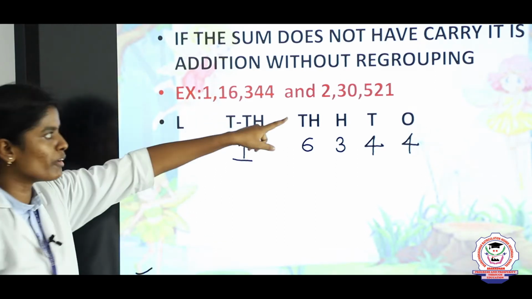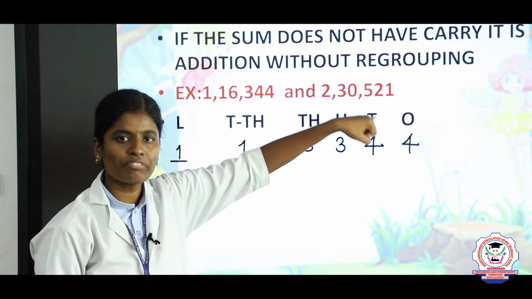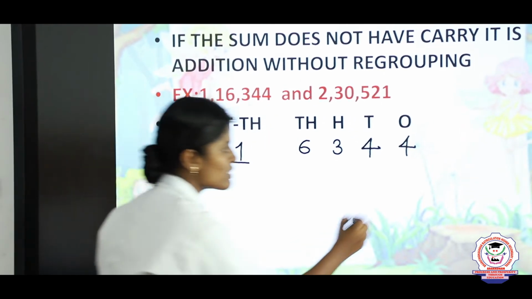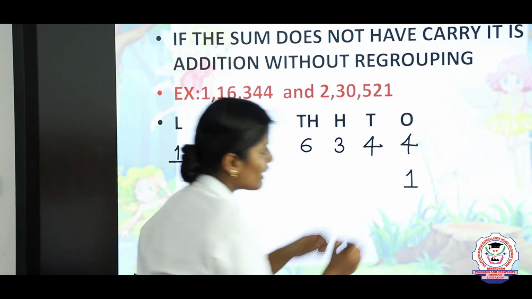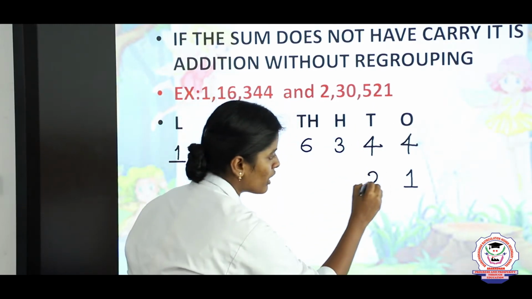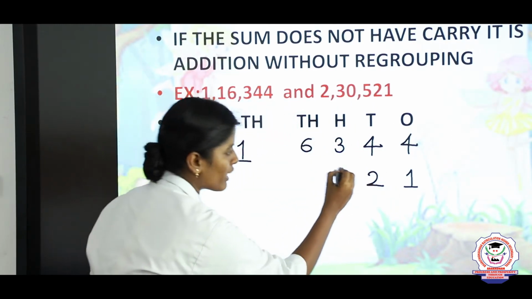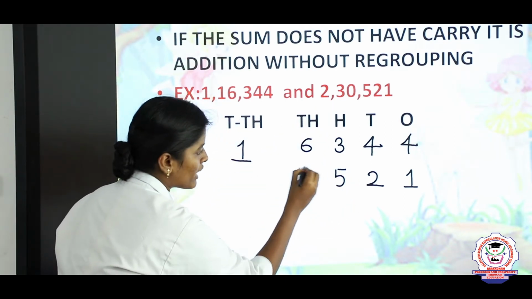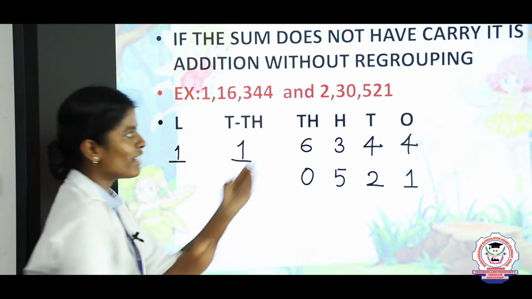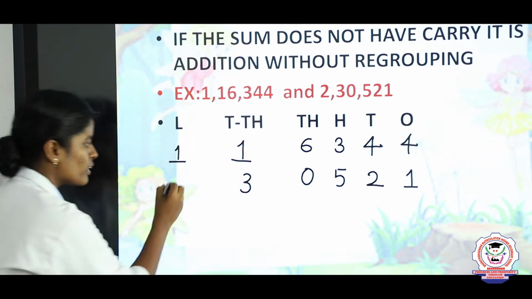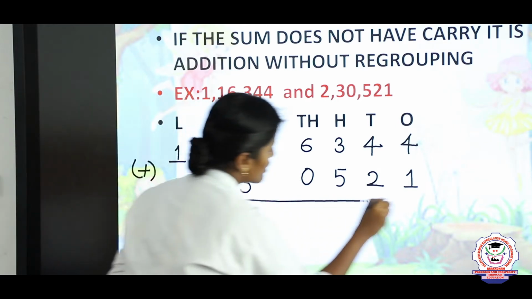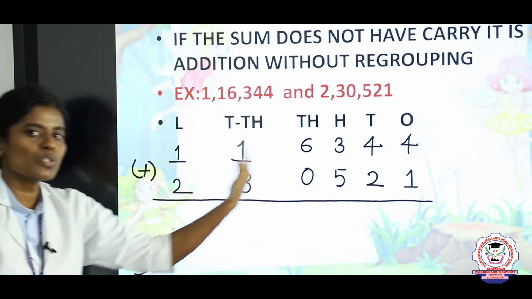Take the second number, 2,30,521. Here, what is the ones place value? The ones place value is 1 and the tens place value is 2. The hundreds place value is 5. The thousands place value is 0. The ten thousands place value is 3. Finally the lakh place value is 2. Now we are going to add this. While adding, first you should start from the right side, that is the ones place.